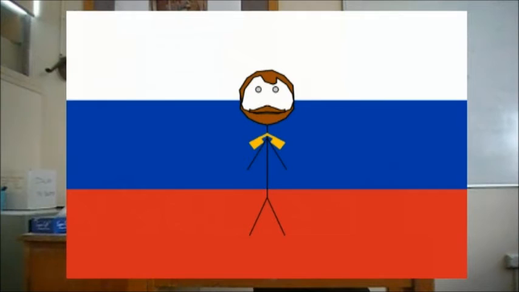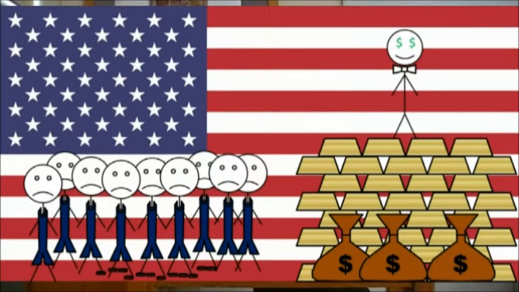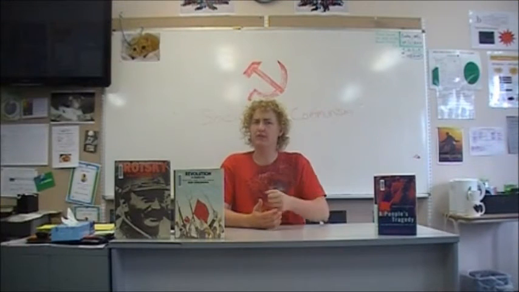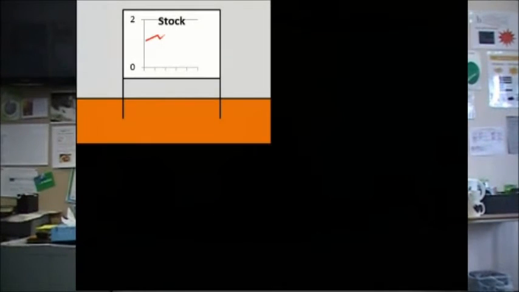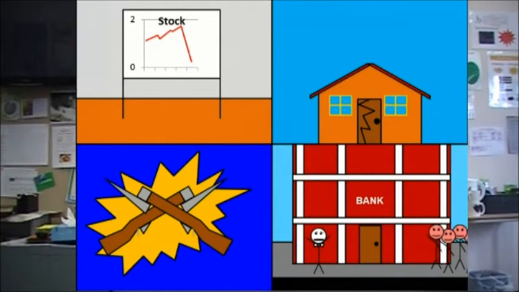A good historical example of this is Tsarist Russia, and a good contemporary example is the land of capitalism, the United States. In 2012, the top 1% of American capitalists took home 71% of the nation's wealth. Step two is to secure an economic crisis. This can be achieved by organising a stock market crash, the bursting of a housing bubble, a war, or a run on the banks. This plainly demonstrates capitalism's failure to the populace.